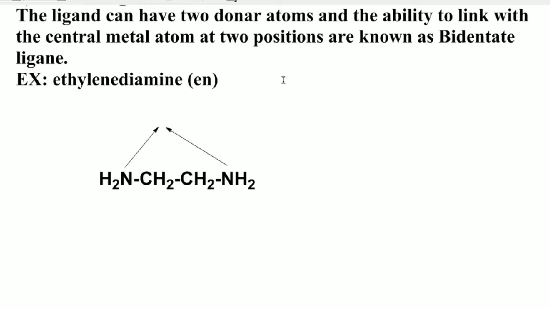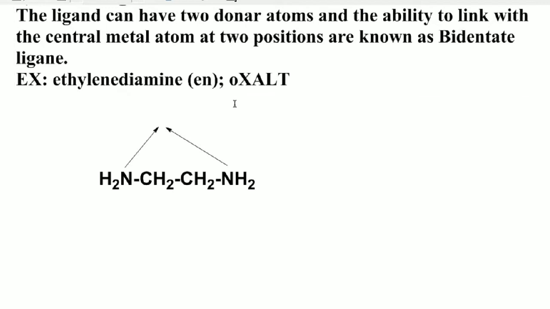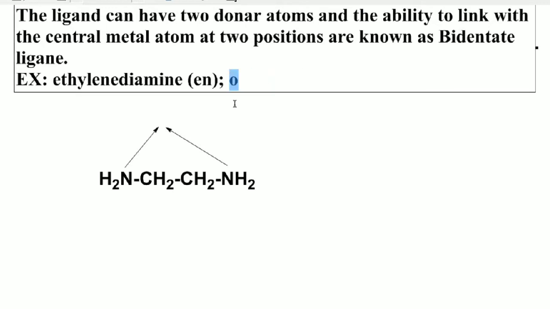Students, one more example of a bidentate ligand is the oxalate dianion. The oxalate dianion is also denoted with ox. The small letters ox are the symbol used for the oxalate anion.